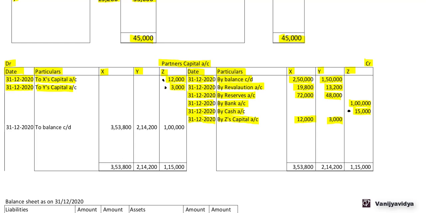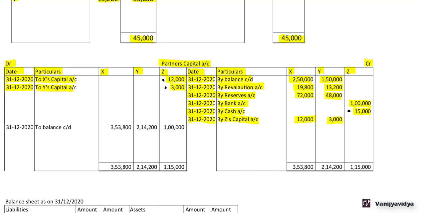Now if X and Y wants to withdraw this 15,000, they can withdraw it. If they withdraw, then the entry will be X capital account debit 12,000, Y's capital account debit 3,000 to cash account 15,000. But that depends on the choice of the partner and agreement between all the partners. Now in this case they have not withdrawn it, so we have not passed that entry.